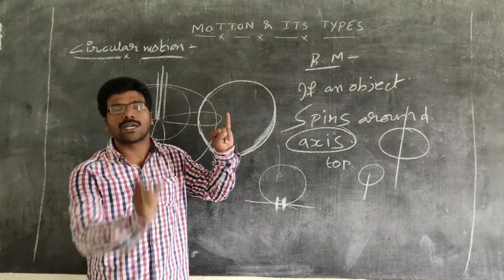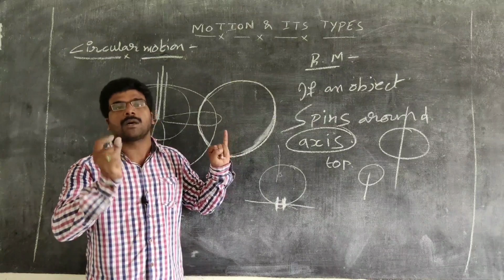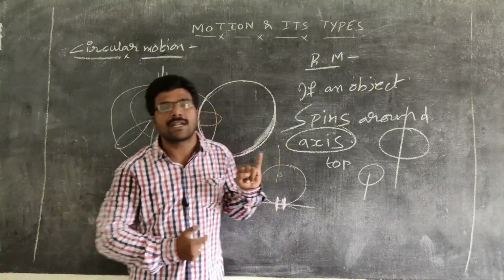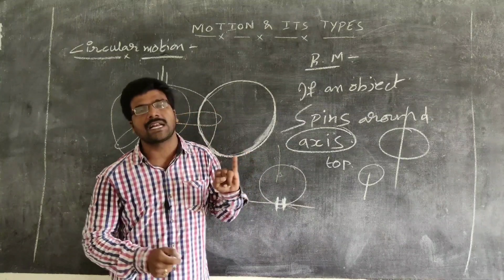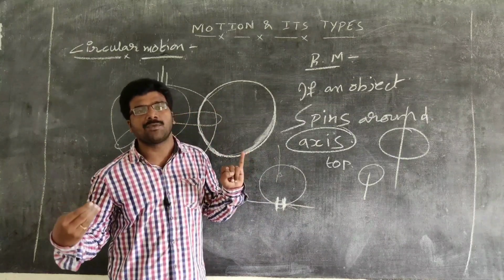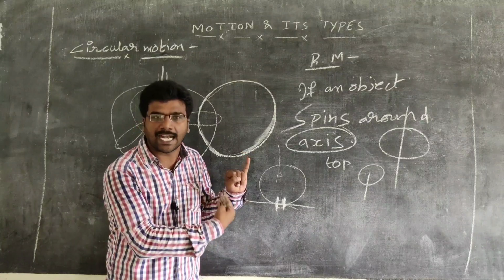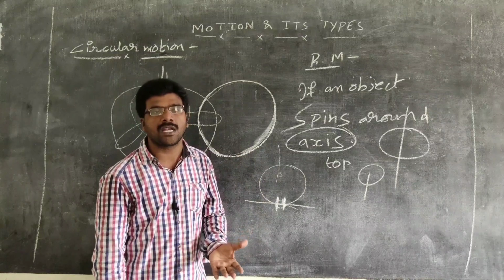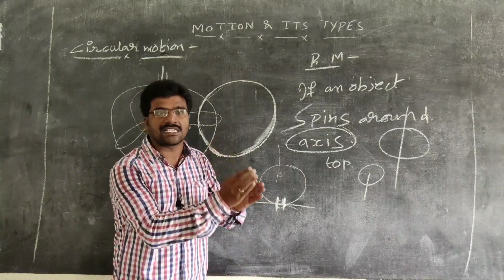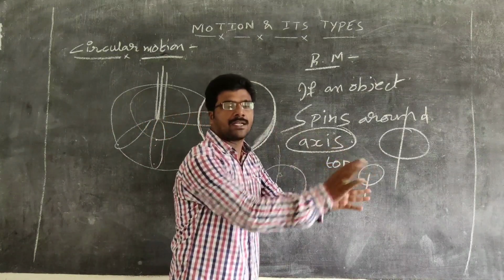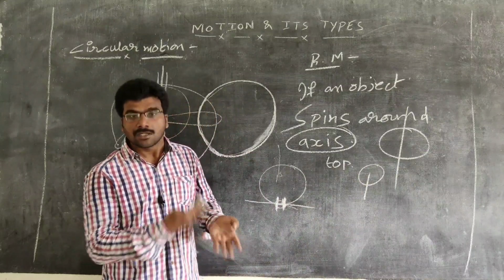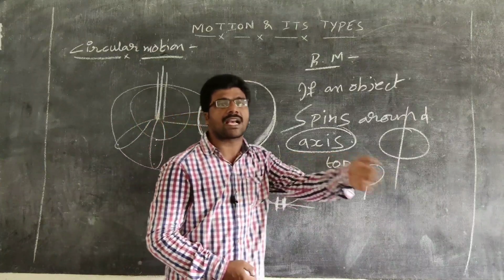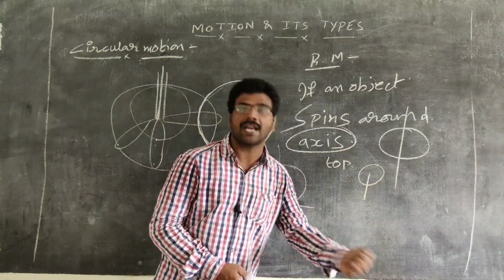Translatory motion. What is translatory motion? If all the parts of a body travel the same distance in a given time, then the body is said to be in translatory motion. This translatory motion is further classified into rectilinear motion and curvilinear motion. What is rectilinear motion? The body which is in translatory motion moves in a straight line. In curvilinear motion, the body which is in translatory motion moves along a curve.